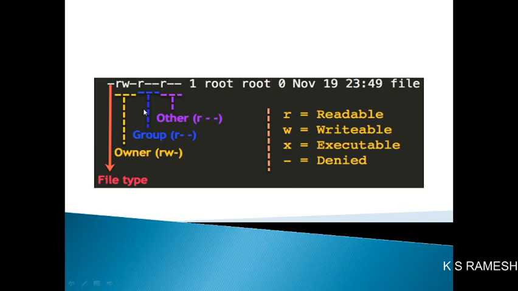Suppose we have created one file that has no write permission for the group user. We can view that file, but we cannot add content to that file.